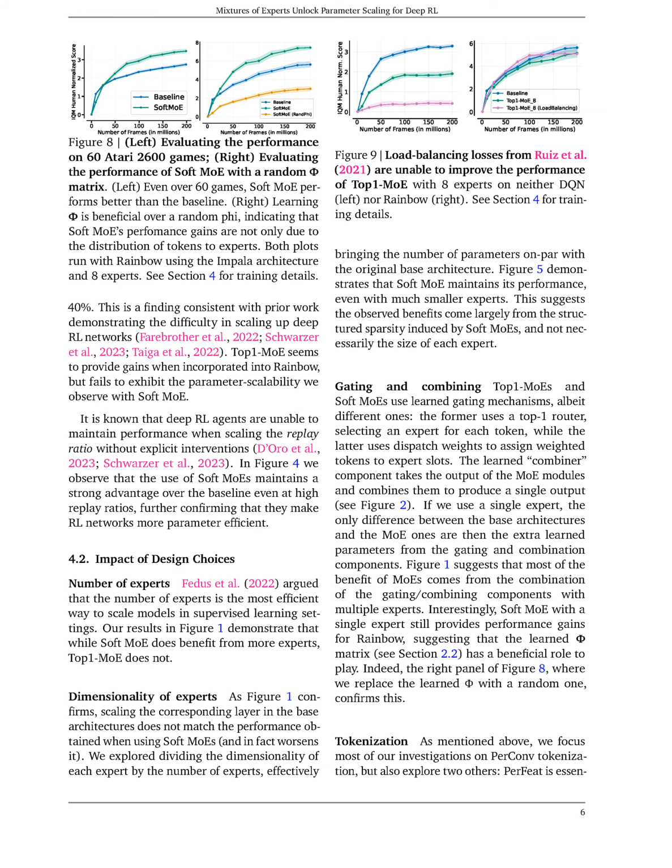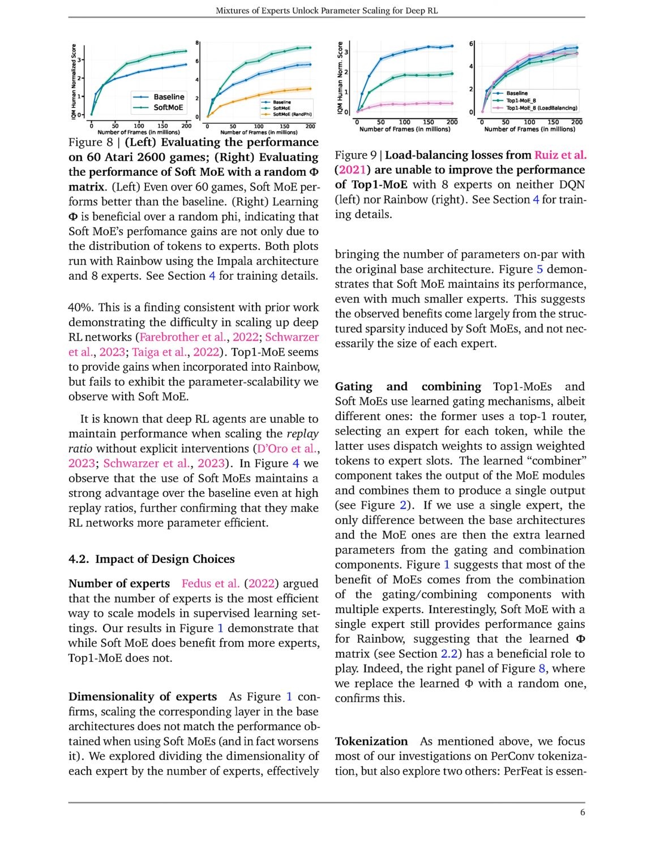Section Summary. In this section, we empirically evaluate the effectiveness of incorporating Top1MoE and SoftMoE into DQN and Rainbow agents by replacing the penultimate layer with MoE modules and varying the number of experts.